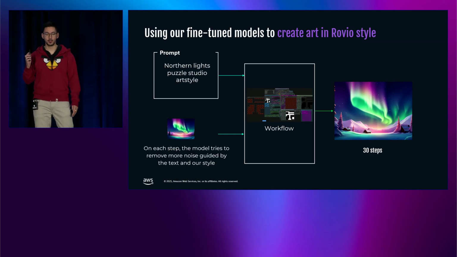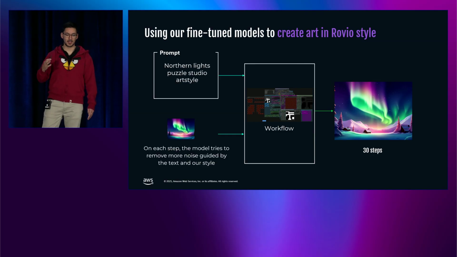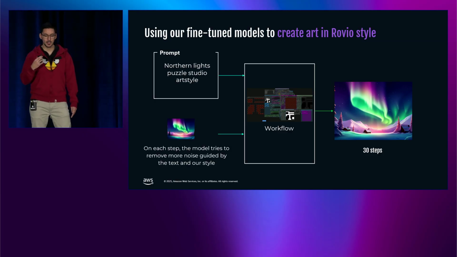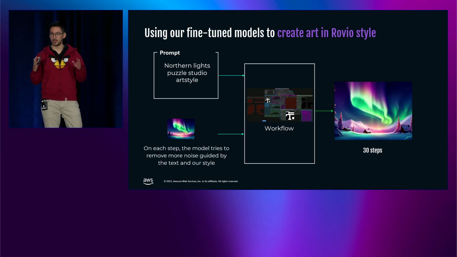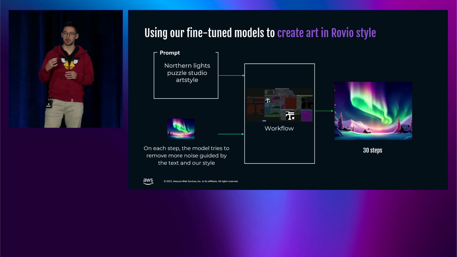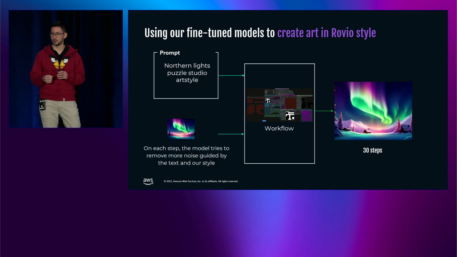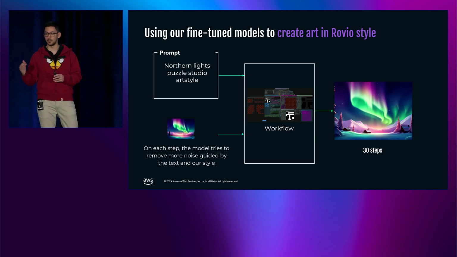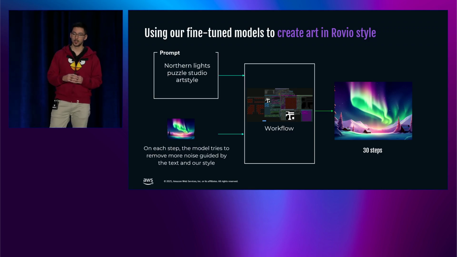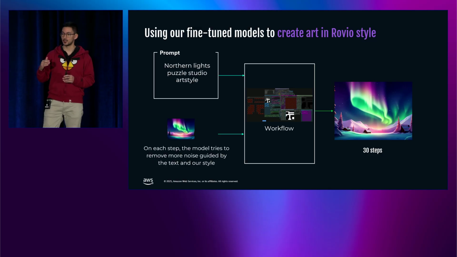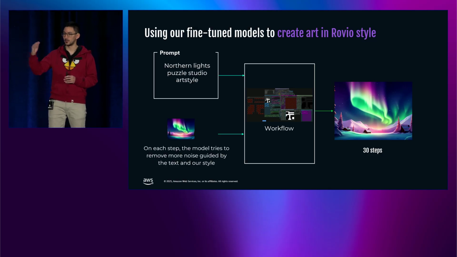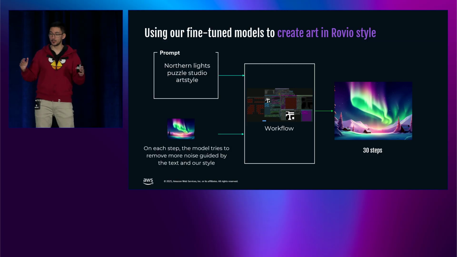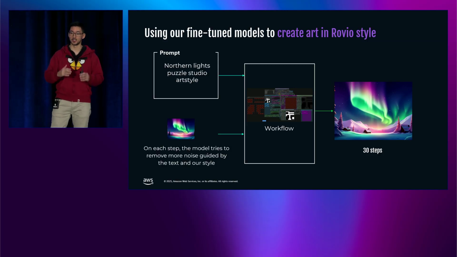But as we may mention before, we don't use the model by itself, we use workflows. So in these workflows, we can fine-tune and tweak a lot of different things, like, for example, the steps. If you pick a lower number of steps, the image generation will be quite fast in just very few seconds. But it will also be not so high quality. So for experimentation, it's always good maybe to start tweaking the prompt and having a low number of steps to be faster. We also have things like model strength, how much you want your generated images to look like your style. You can even combine two different fine-tuned models to combine two styles.